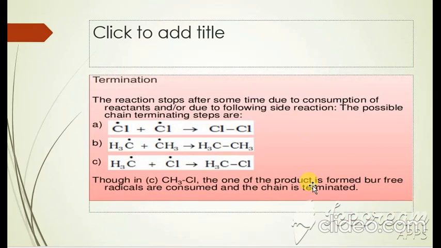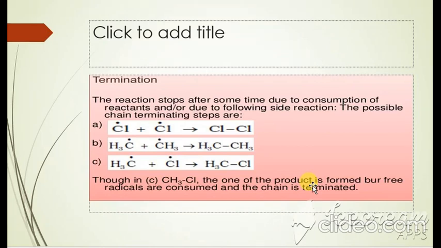Further reaction stops. For example, three types of free radical reactants are present: chlorine free radical and methyl free radical. If two chlorine radicals meet, they may form Cl2. If two CH3 free radicals meet, they form CH3CH3. So CH3Cl and CH3CH3 are among the products formed, but free radicals are not consumed here when the chain is terminated.